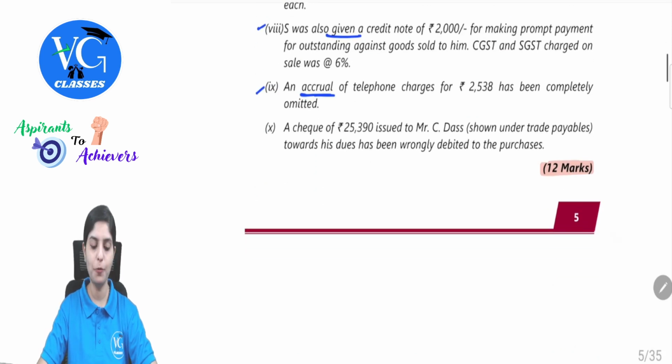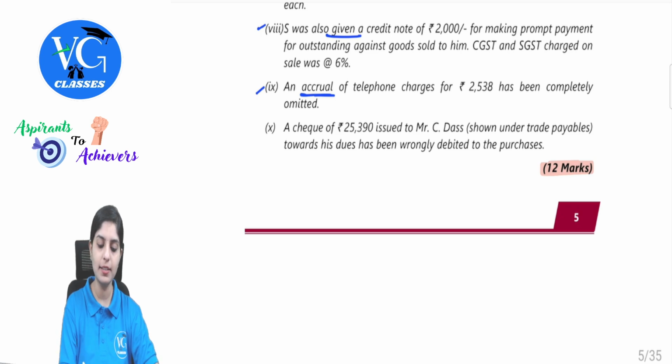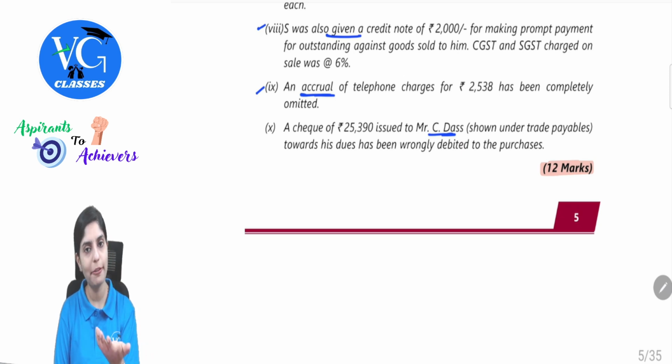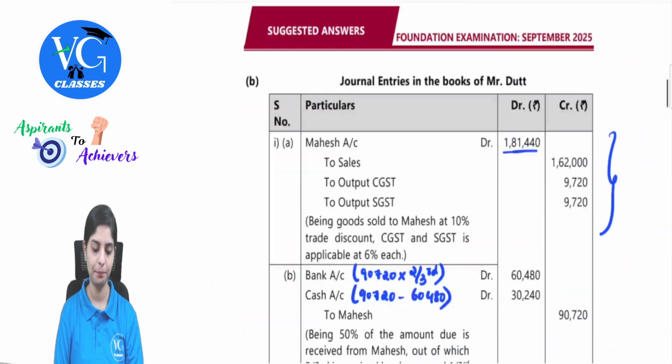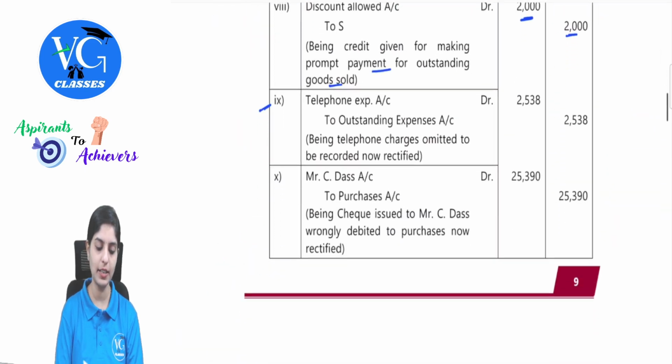Next. A check of 25,390 issued to Mr. C. Das, shown under trade payables towards his dues, has been wrongly debited to the purchases. So when you are issuing the check, Mr. Das would have been receiving it. Actually, his account should have been debited towards his dues, but it has been wrongly debited to purchases. So the wrong debit is done to purchase. So what will be the rectifying entry? Das account debit to purchases 25,390. This will be your rectified entry. See, Das, Mr.